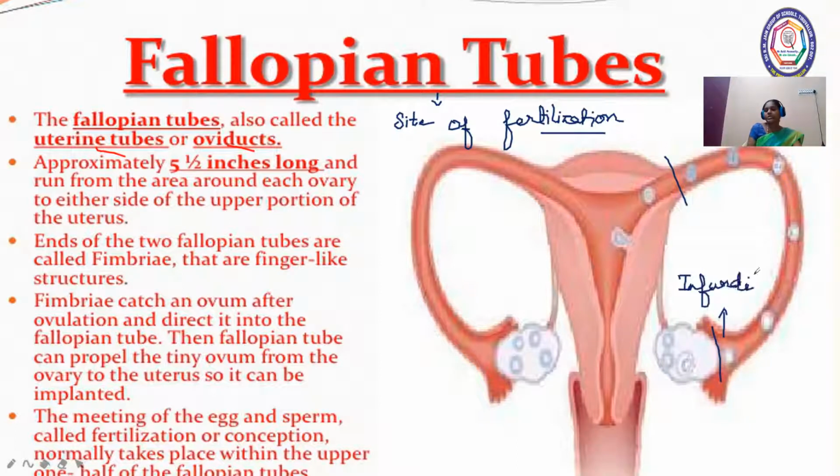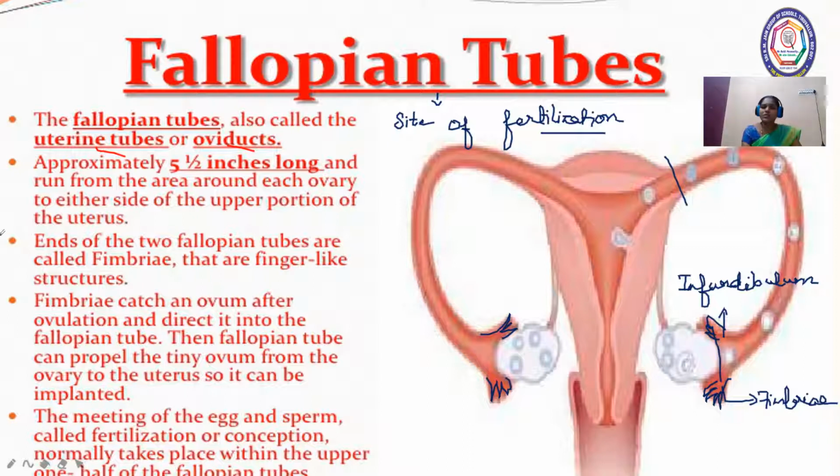This funnel shaped end of the oviduct is called the infundibulum, and at its end it has finger-like projections like this. These finger-like projections are called fimbriae.